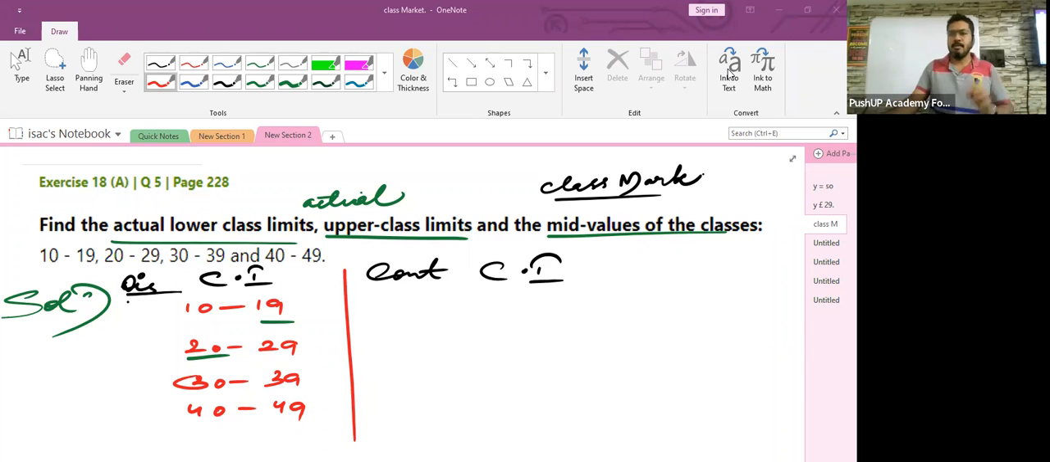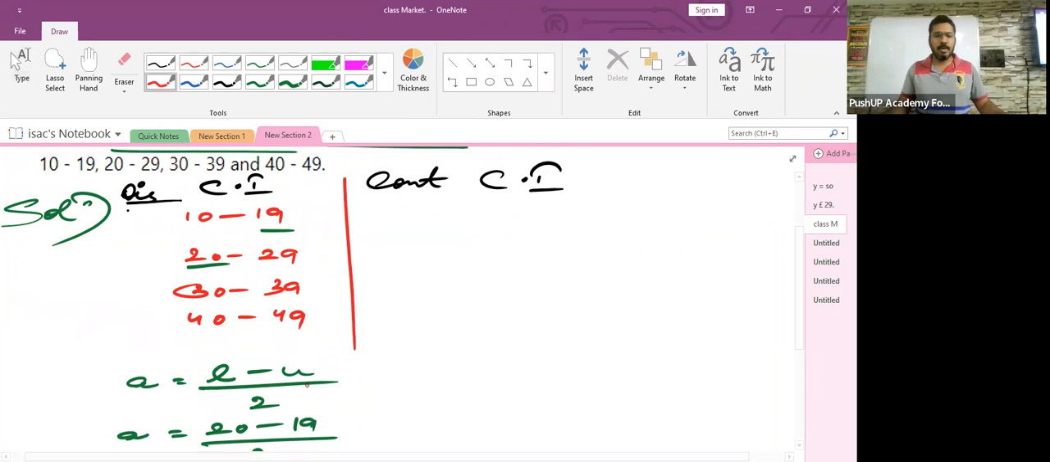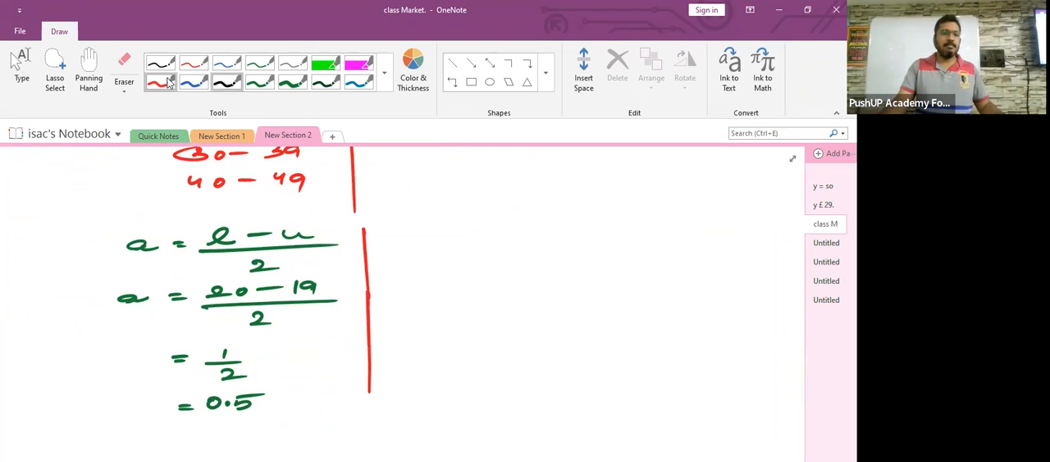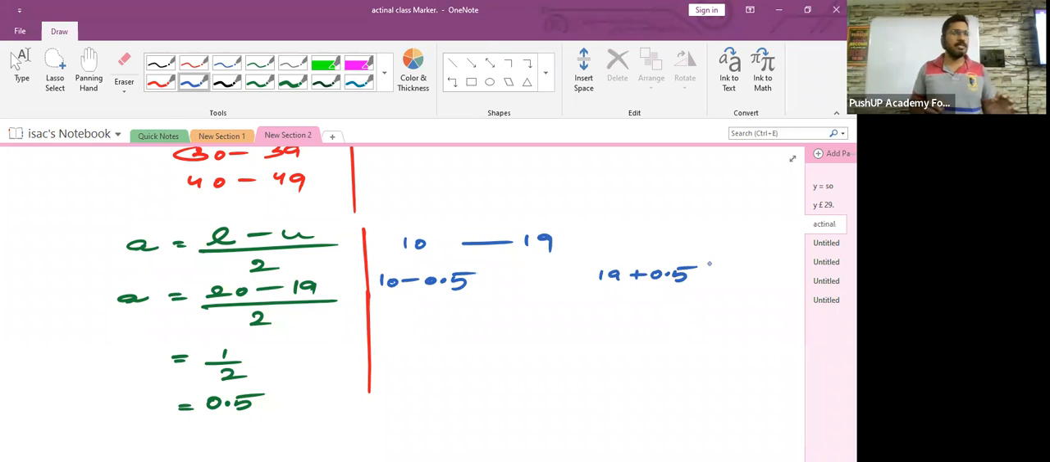Sir, we have to subtract the adjustment factor from the lower limit, and we have to add the adjustment factor to the upper limit. Very good. That's how I need answers. Very good, Partha. Children, what is the first class interval? 10 to 19. So you are supposed to subtract the adjustment factor from the lower limit and add the adjustment factor to the upper limit. Don't forget, children.